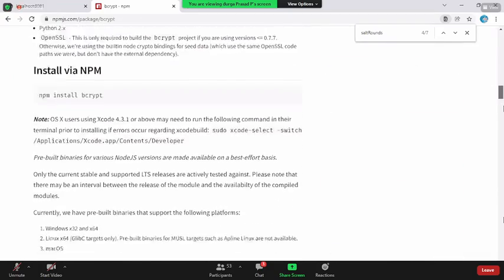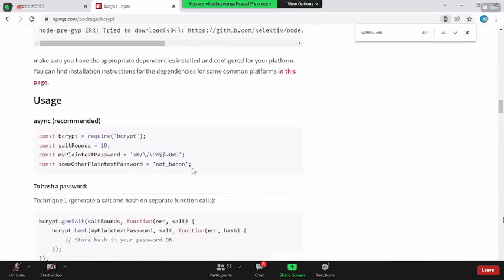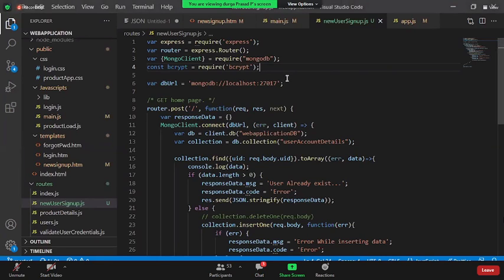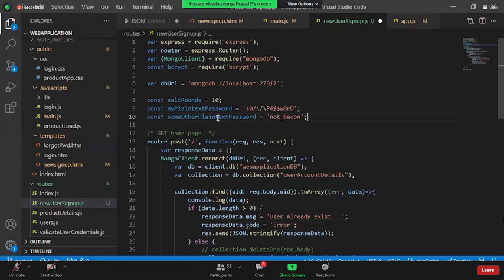The second thing they said is to create the salt rounds and so on. Let us have a copy of this. I go for salt rounds as 10. I think you can give any number of rounds. Plain text password is so and so.